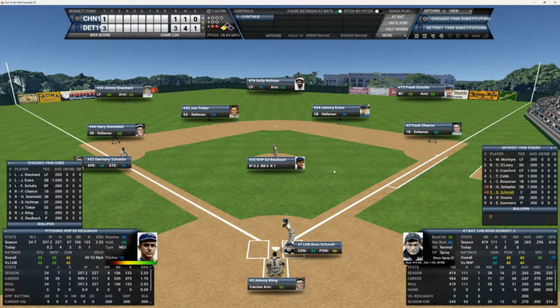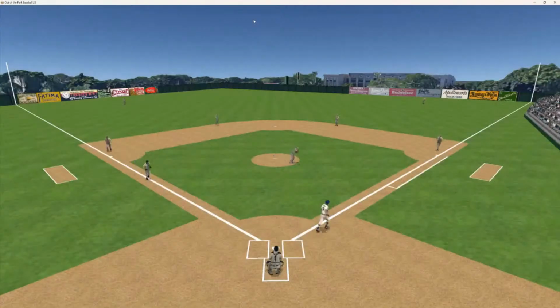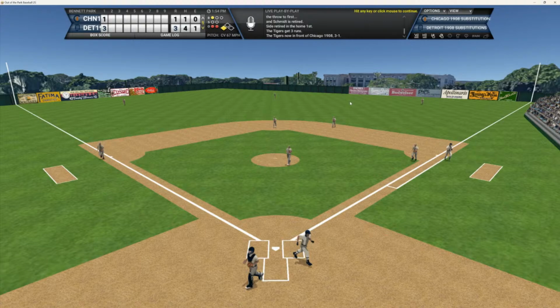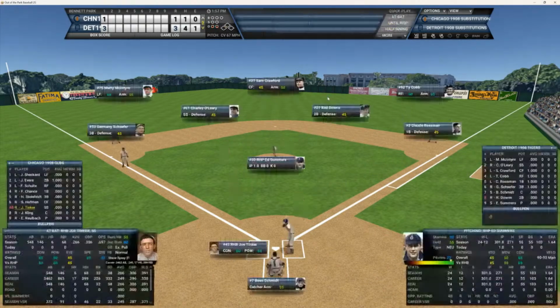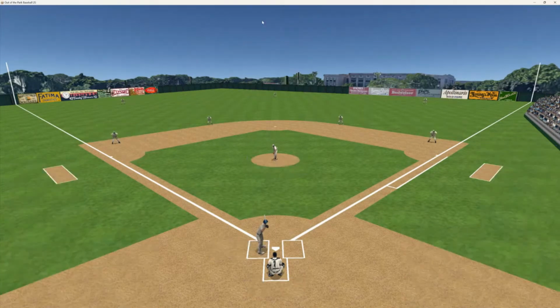Brings up Bill Coughlin. He batted .265 with a homer and 38 RBIs. Here's the 1-0 pitch to him. And the ball is hit back to the mound. That'll end the inning. But the Tigers score 3. We go to the top of the second. It's 3-1 Detroit. And Joe Tinker, Kling, and Reulbach will be due up here. Joe Tinker batted .266, 6 homers, and 68 RBIs on the year.